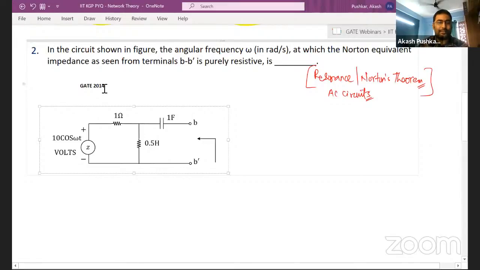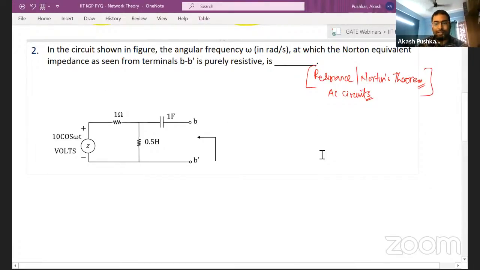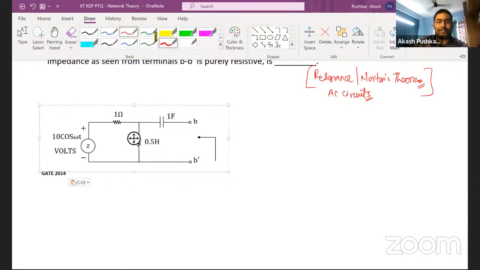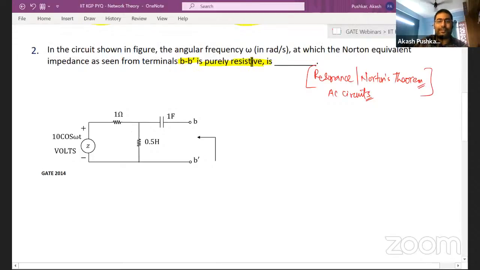So take a minute or so, guys. In the meantime, I'll give you this question's background. So they're asking, looking at this circuit, at which the Norton equivalent impedance as seen from the terminals B dash B is purely resistive. So looking here, they are saying what should be the value of omega so that the overall Norton's impedance is purely resistive? Good question, na? And it's a numerical answer type question. These are the concepts you might need to use.